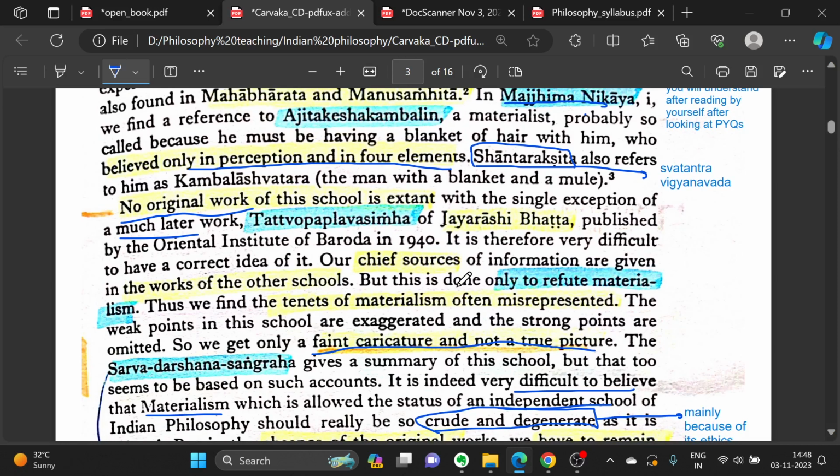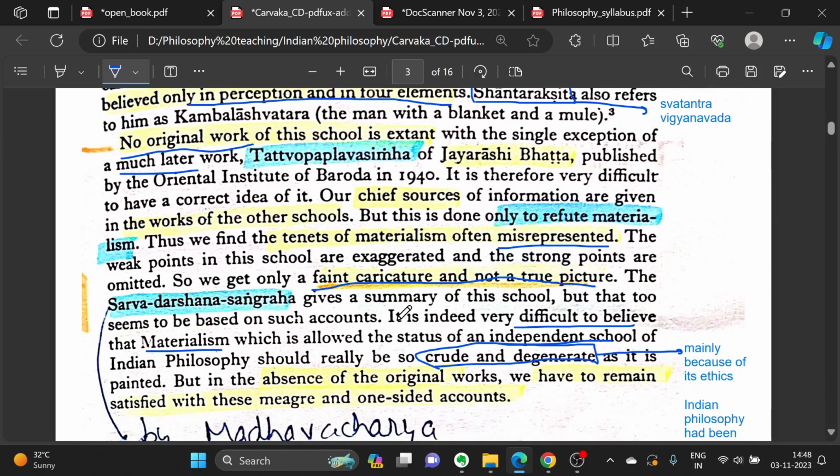Our chief sources of information are given in the works of other schools, but this is done only to refute materialism. Thus, we find the tenets of materialism often misrepresented, right? So, we don't have a clear picture of this school. The weak points in this school are exaggerated and the strong points are omitted. So, we get only a faint caricature and not a true picture.